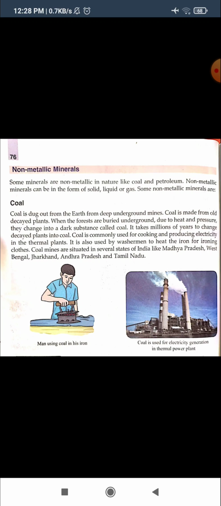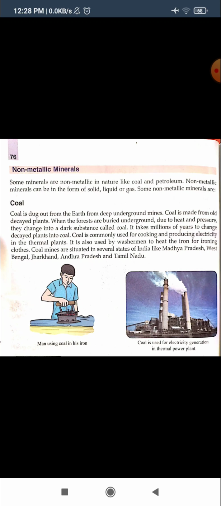Okay, then what are the uses or importance of coal? Coal is commonly used for cooking, especially in villages. They are economically poor, they cannot buy a cylinder or gas, so they use coal for cooking as a fuel.